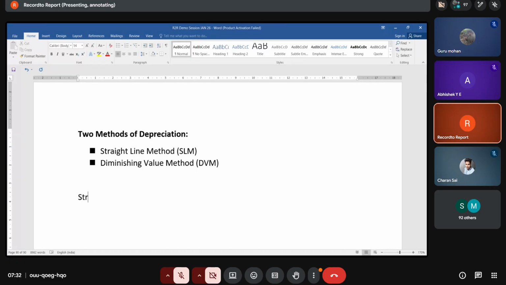What is the straight line method of depreciation? Very important.